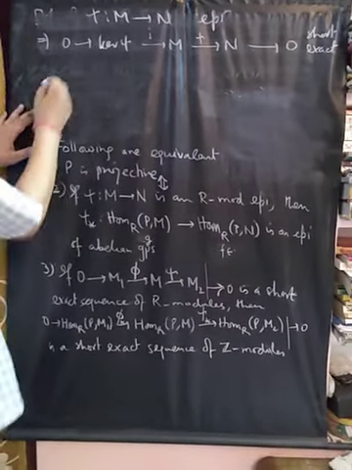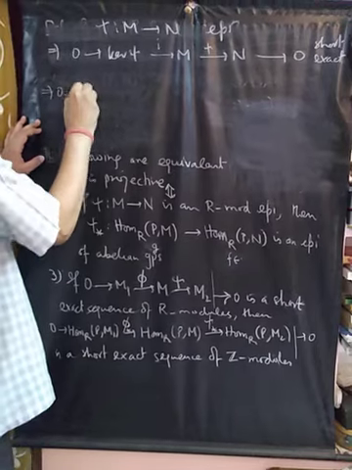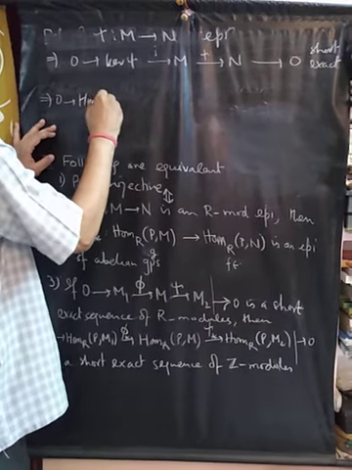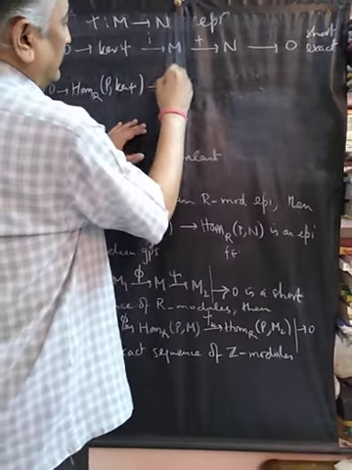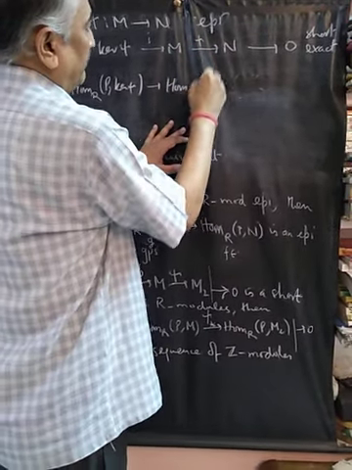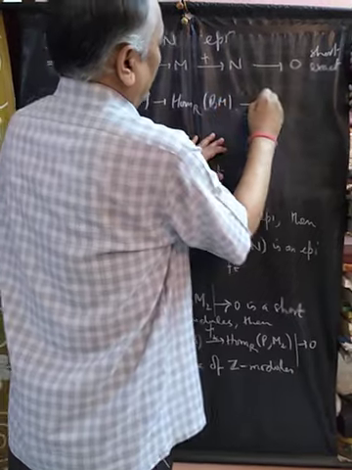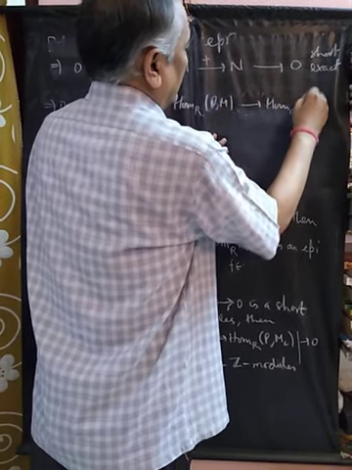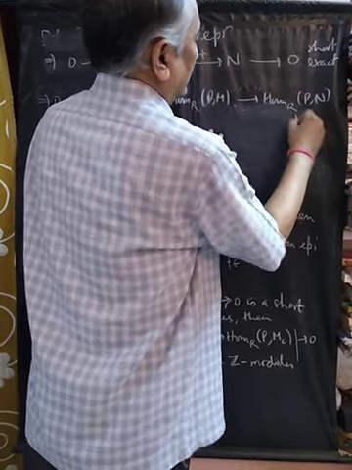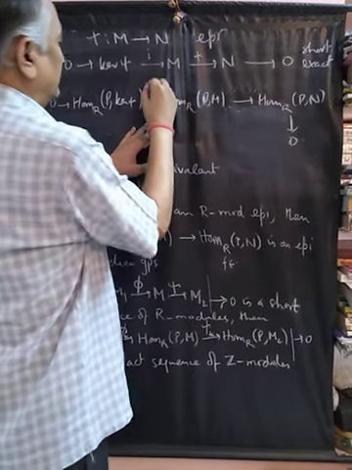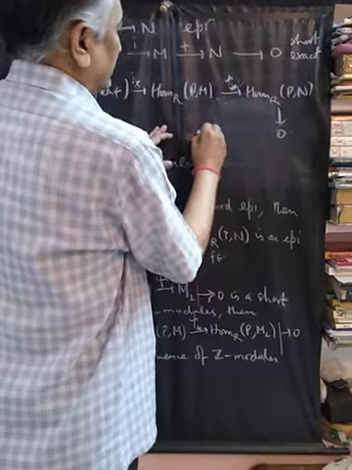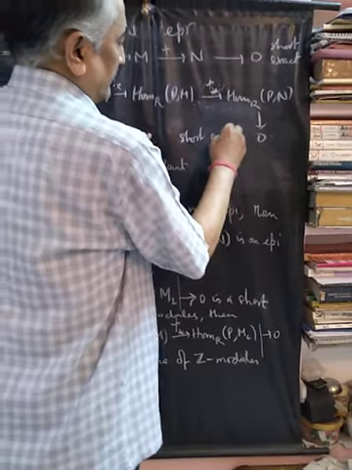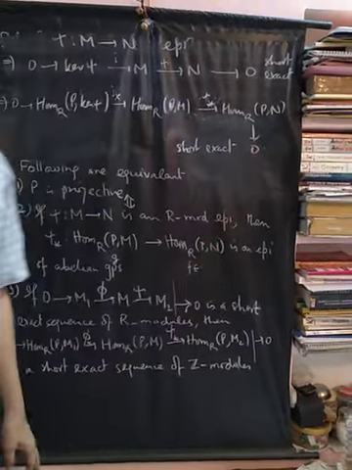So by 3 we have that 0 to Hom_R(P, kernel psi) to Hom_R(P,M) to Hom_R(P,N) to 0, where this is I star and this is psi star, is also a short exact sequence.